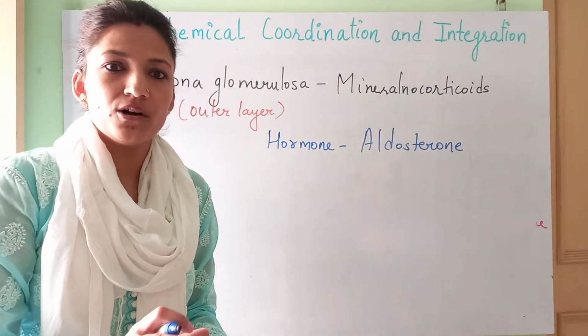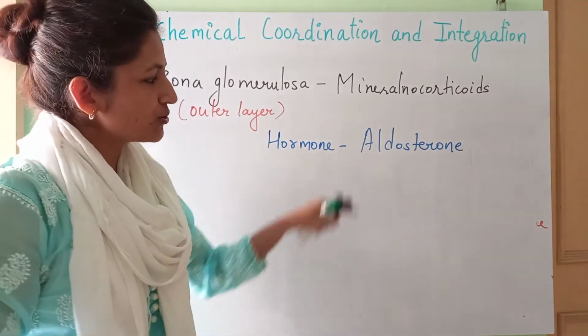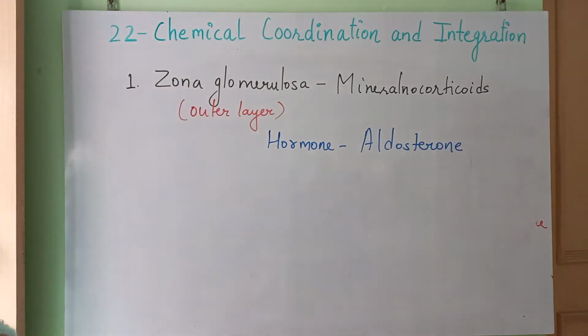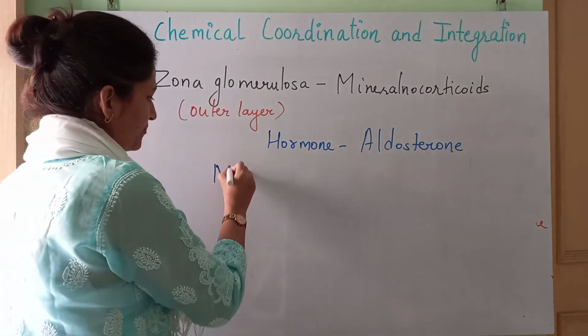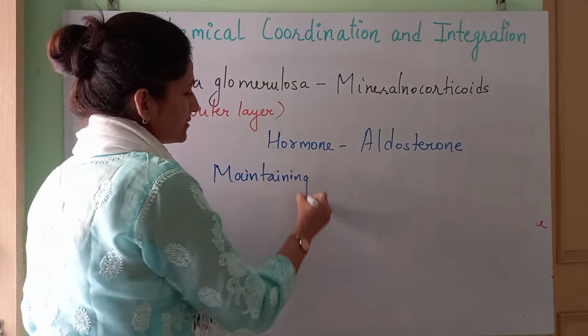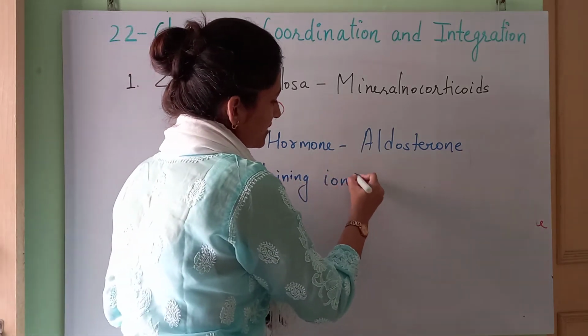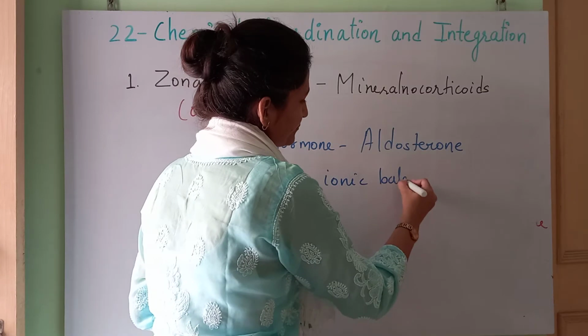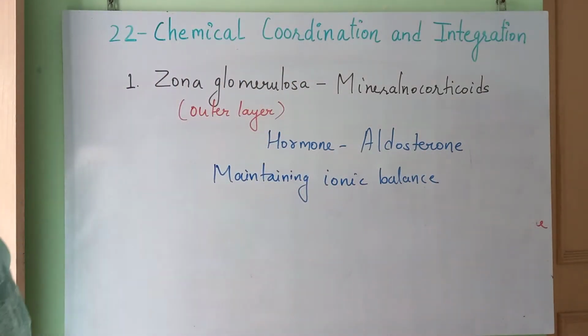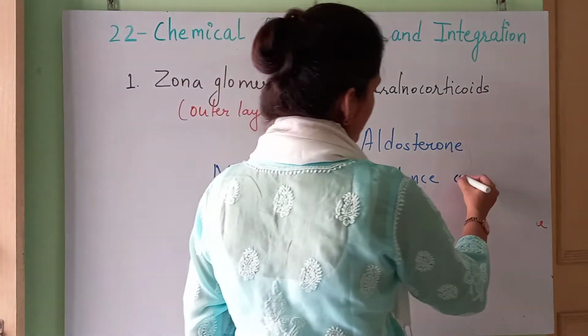It depends upon the volume of the blood. So there this aldosterone is going to work. What it will do, it will help in maintaining ionic balance. It will help in maintaining the ionic balance of the sodium ion especially.